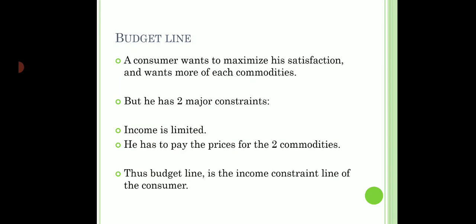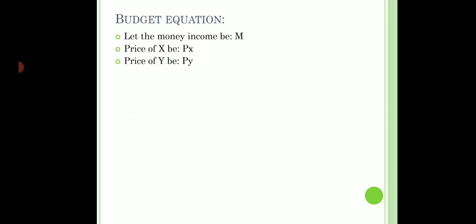So let us first understand about this budget line. We are going to find out the budget equation. To find out the budget equation, we will define some variables first. Let the money income of the consumer be denoted by M, which is constant because it is given to us, it will not change. The prices of X and Y are denoted by PX and PY. Again, they are constant, they are given to us, they will not change.